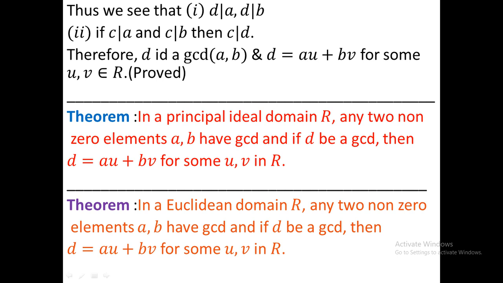So the GCD of a and b exists in a principal ideal domain and it can be expressed in the form au plus bv for some u, v in R. I hope that you understand the video. Now we will go to the least common multiple, that is LCM. At first I give the definition of LCM and then I will give some examples and theorems.